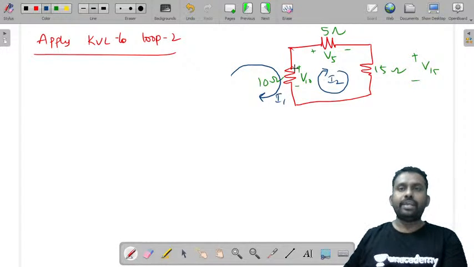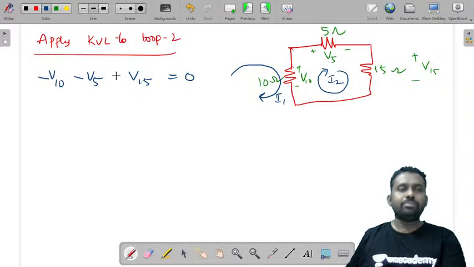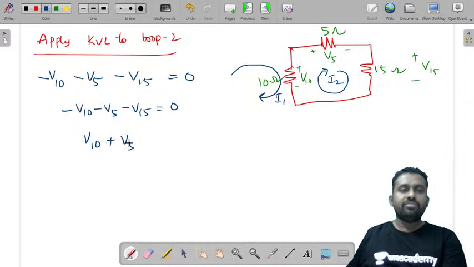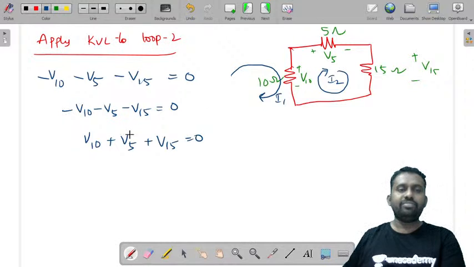Now if you apply KVL, what are the different voltages that you have? One is V10, the other one is V5, the other one is V15, and the sum is equal to 0. All being drops, I'll take them as negative. So it is minus V10 minus V5 minus V15 is equal to 0, or you can take V10 plus V5 plus V15 is equal to 0. Now you need to write V5, V15, V10.